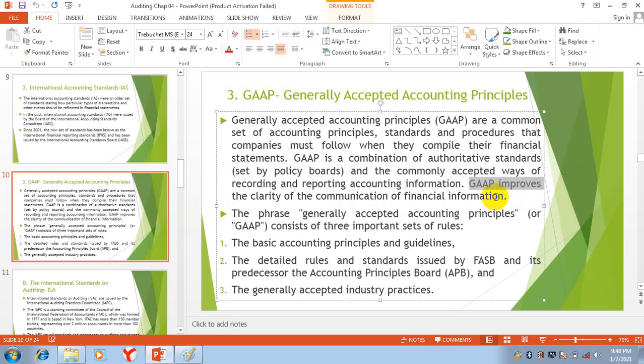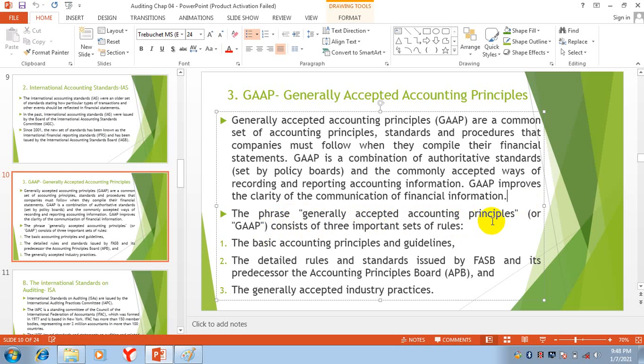How this financial information will be reported and communicated, GAAP brings clarity to it. All over the world it will be the same, so each and every person can get the same meaning from this financial information.